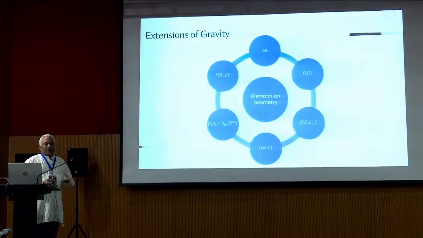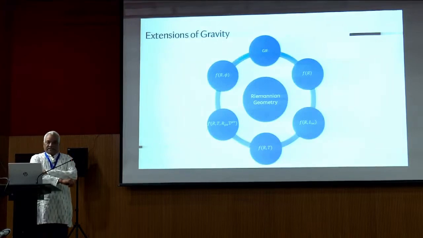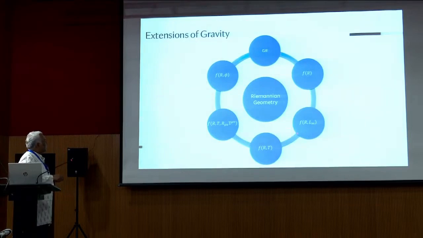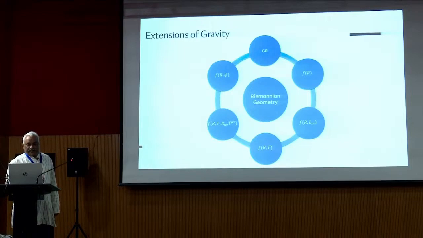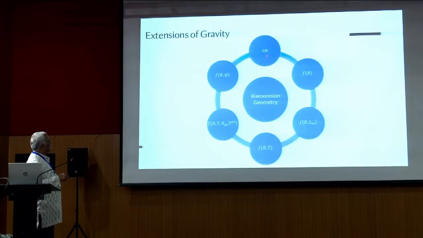Okay. So Einstein's general theory of relativity is based upon the Riemannian geometry, the Riemannian curvature geometry. We started with Euclidean geometry, then there was the need for the Riemannian geometry. Based upon the Riemannian geometry, there is the general theory of relativity. Then the extension is f of R, the function of the Ricci scalar. So the f(R) gravity.